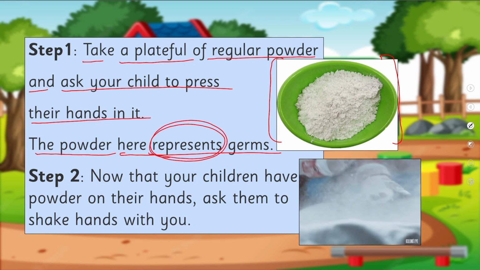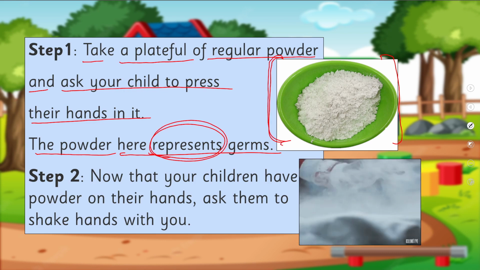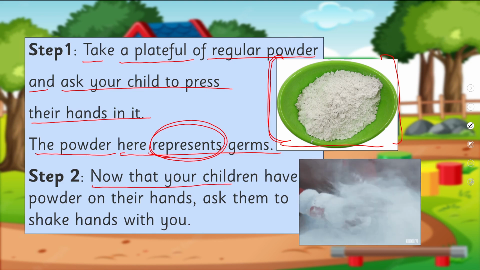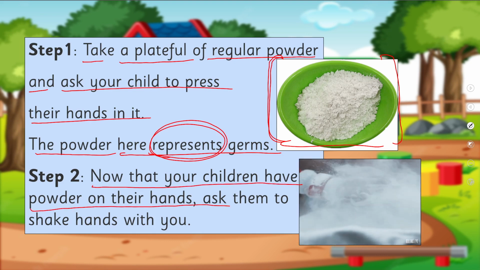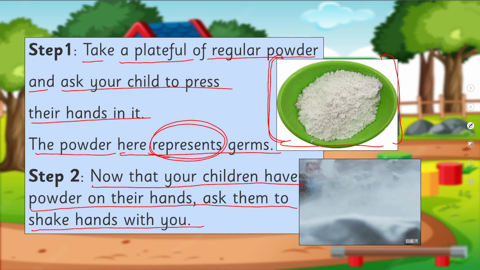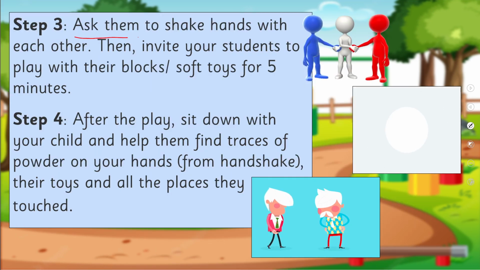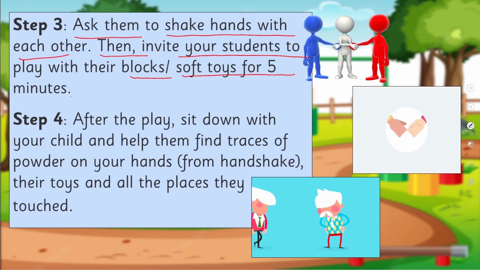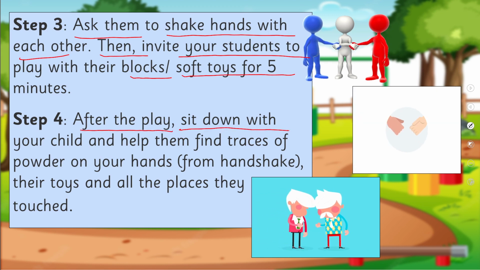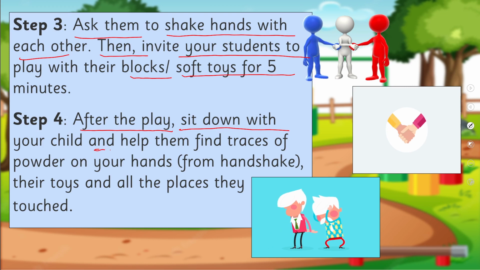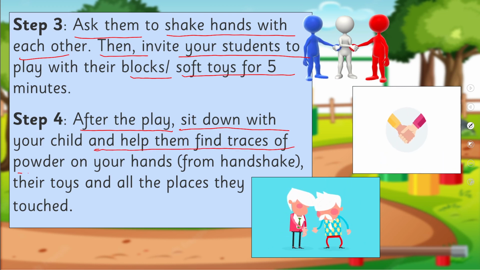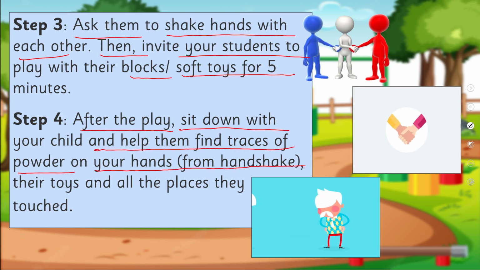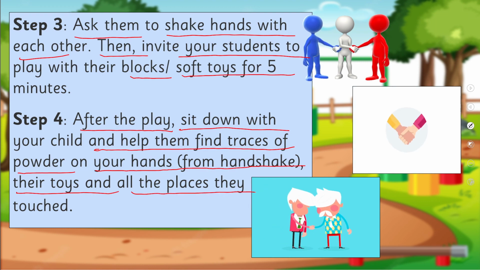Tell them the way you can see this powder, likewise germs are there. Now your children have powder on their hands. Ask them to shake hands with each other. Then invite your students to play with their blocks or soft toys for 5 minutes. Now after the play, sit down with your child and help them find traces of powder on your hands, their toys, all the places they touch.